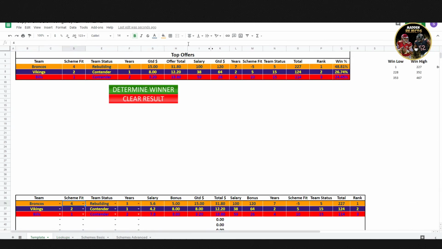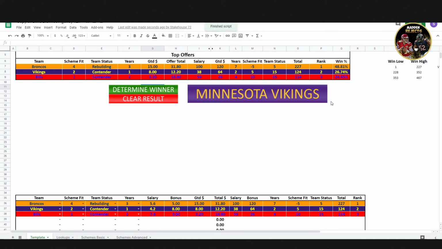So here's the template here. This will all be done live. You can see I've got a clear result. There's nothing going on here. And our percentage of winnings are based over here, completely random. I'll click determine winner. So the winner on this one is the Vikings, and that would be who would come in then and offer this contract in game. And that's how you'd get it.